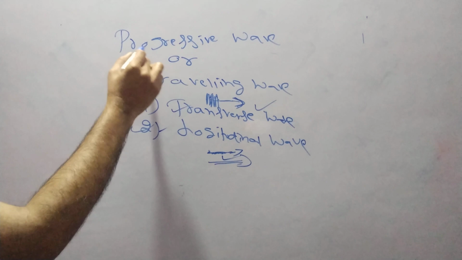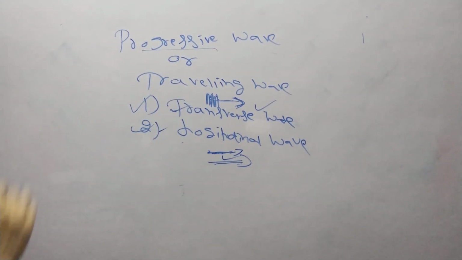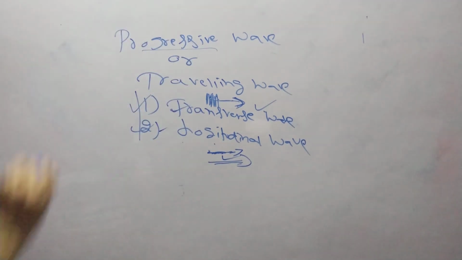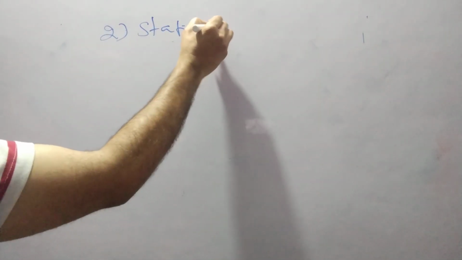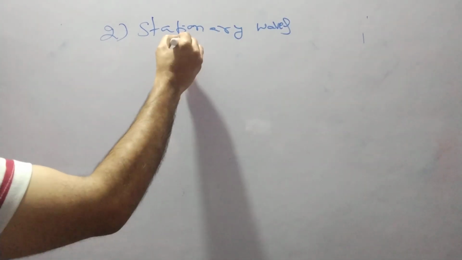So your progressive wave may be of transverse waves or longitudinal waves. Okay, but not all transverse waves and longitudinal waves are progressive waves. I already explained that one. Okay. What is the second one? The second one is stationary waves or standing waves.